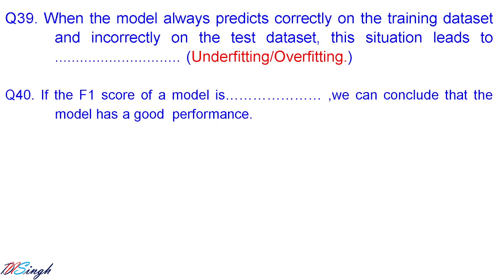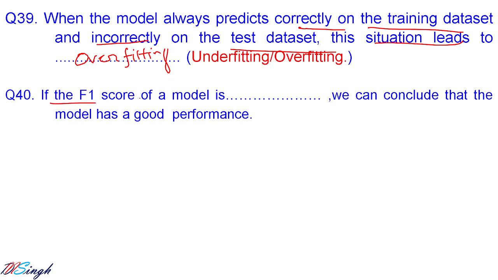When a model always predicts correctly on the training data set and incorrectly on the testing data set, this situation leads to overfitting. This is called what? Overfitting. It is giving correct answers for all the training data set but not giving correct answers for the testing data set. That is called what?